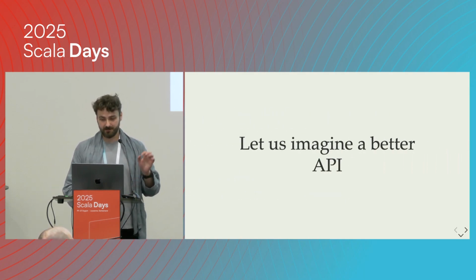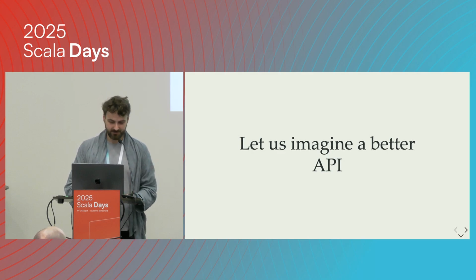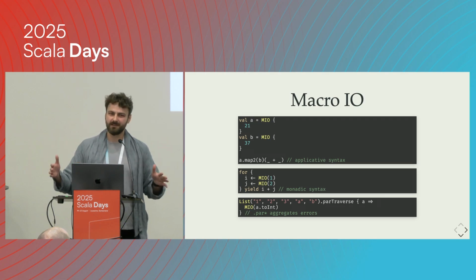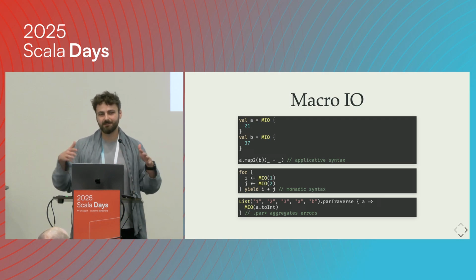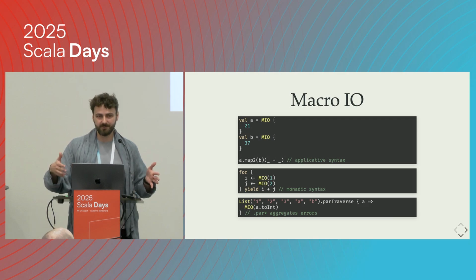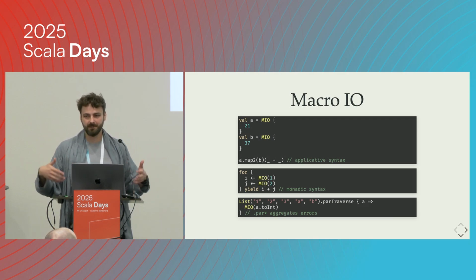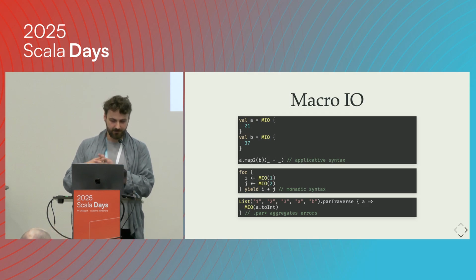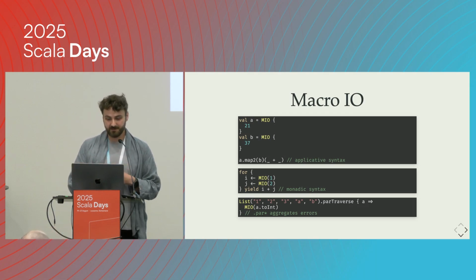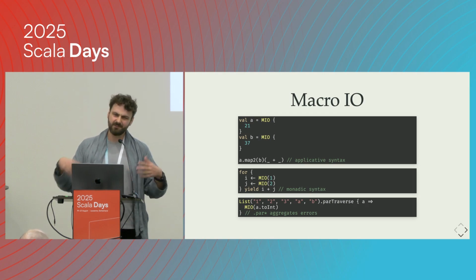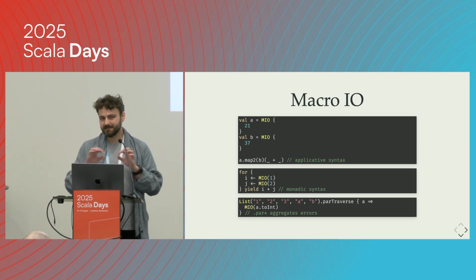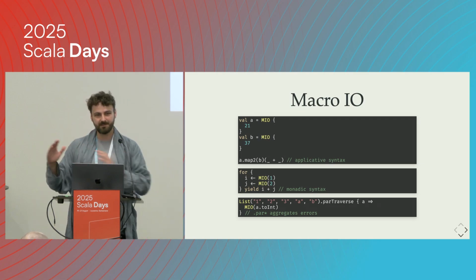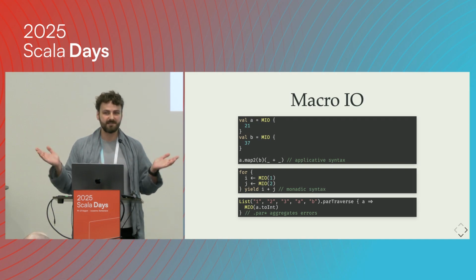So let us imagine a little bit of a better API. Let's say we have something around macro IO. We're not doing any actual I/O inside macros, but if you are familiar with all of those monads, you can reuse your intuitions and build code this way, and use it to aggregate errors, having something like parTraverse, not for parallelism because it's obviously sequential code, but to have several independent computations and then aggregate them, for instance, to aggregate the errors.